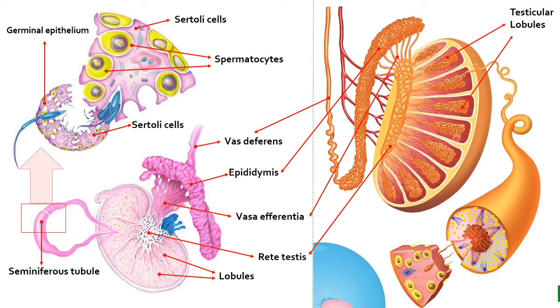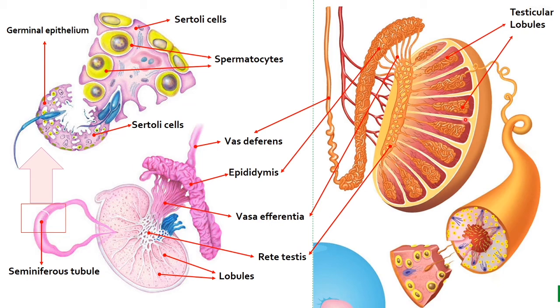It also contains a small group of large glandular cells known as interstitial cells or Leydig cells. These Leydig cells outside the seminiferous tubules synthesize and secrete the testicular hormone androgen.